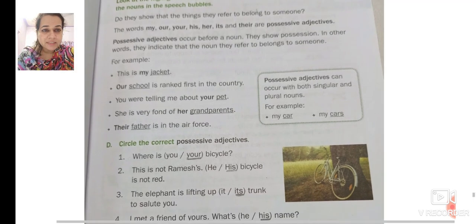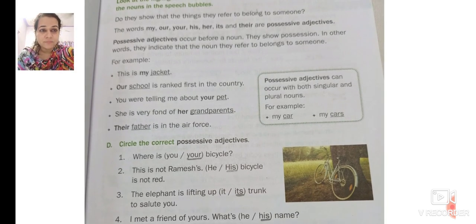Do they show that these things they refer to belong to someone? Yes, they belong to my, our, your, his, her, its, and these are possessive adjectives. Possessive adjectives occur before a noun. They show possession. In other words, they indicate that the noun they refer to belongs to someone.